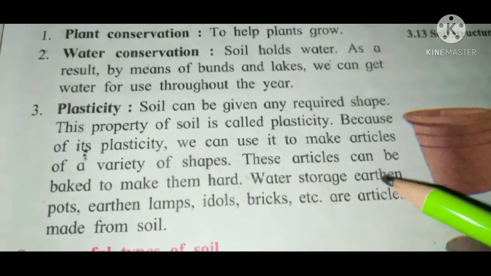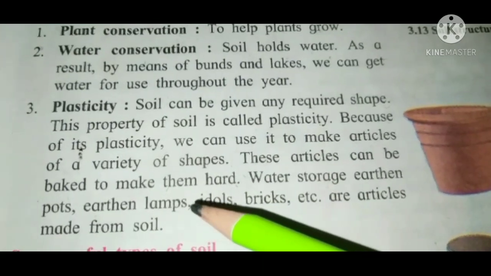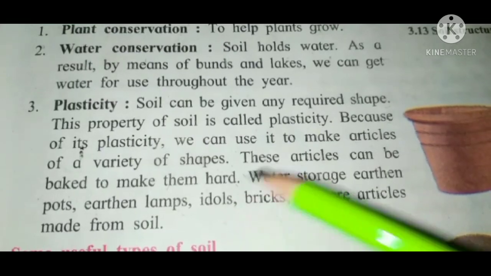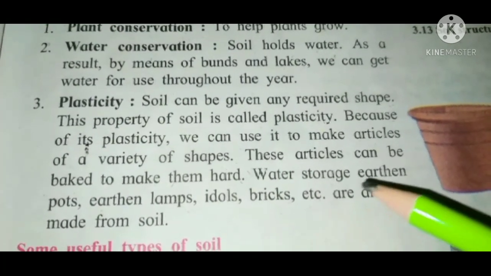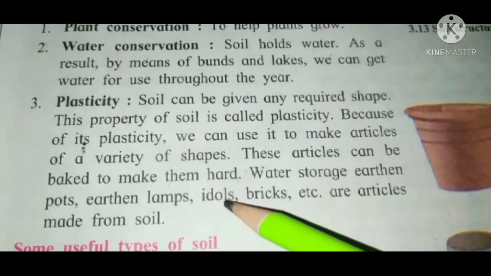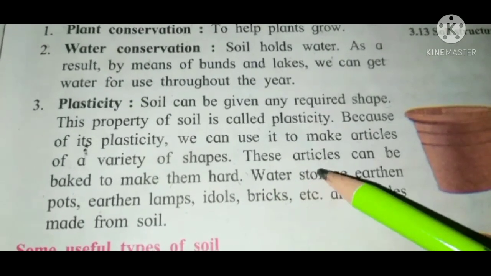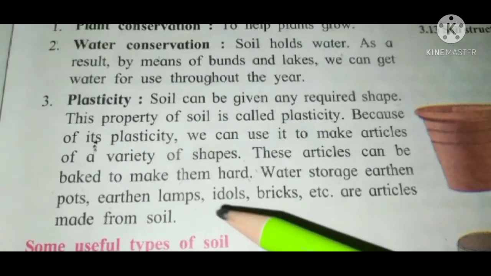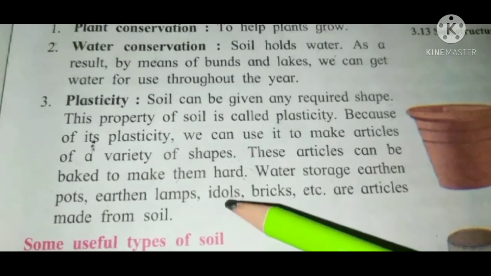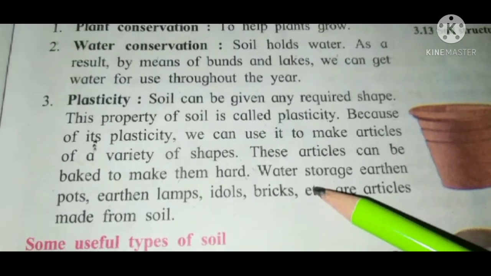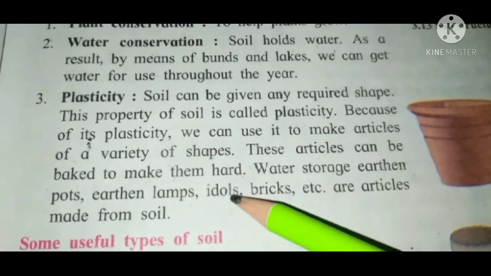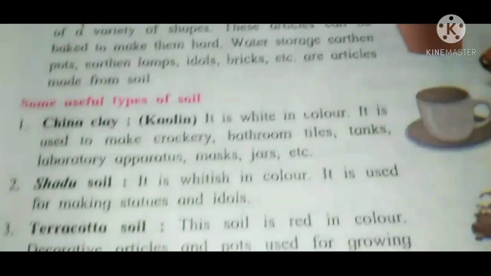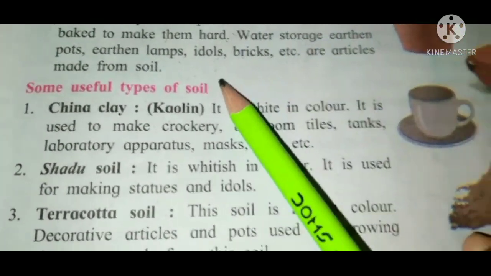Water storage earthen pots in which we store the water, earthen lamps, idols, bricks, etc. are articles made from soil. Now, we are going to learn some useful types of soil.